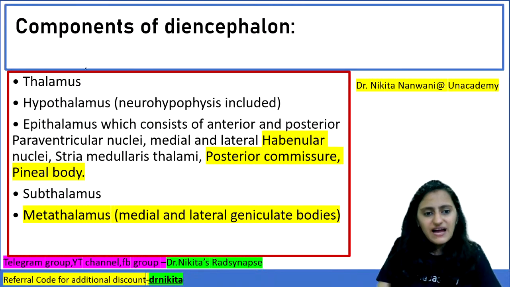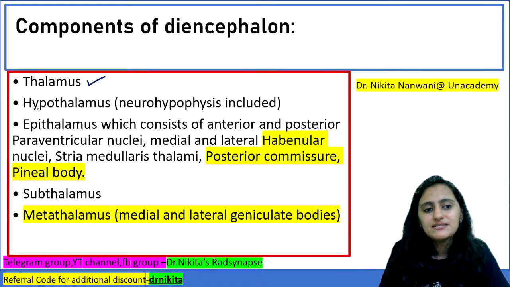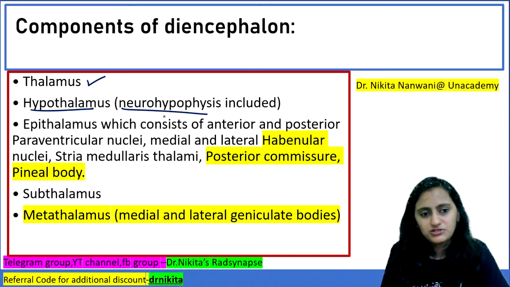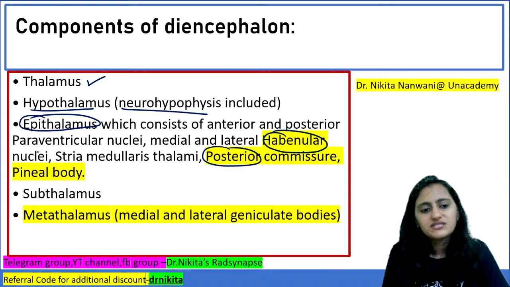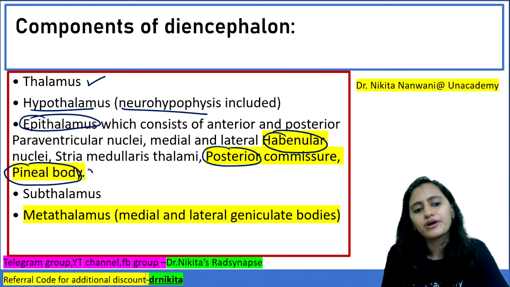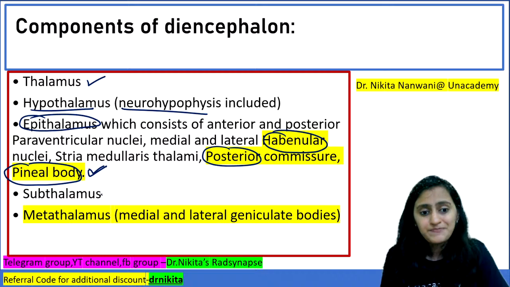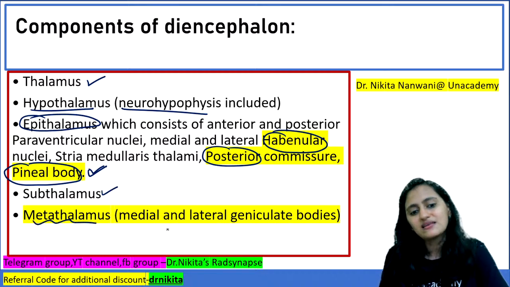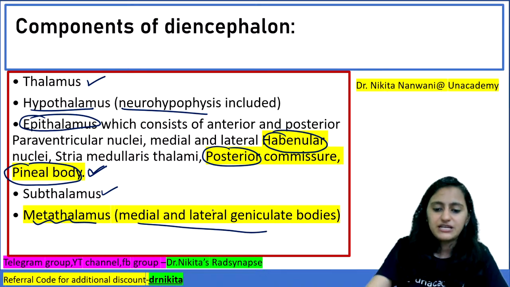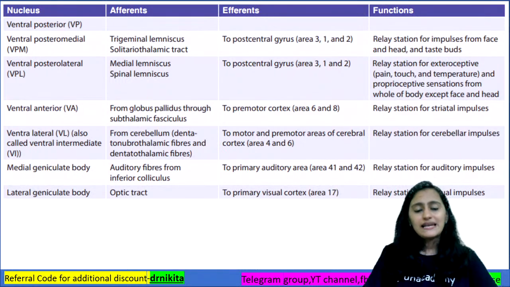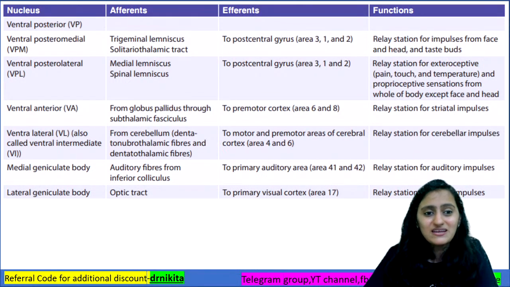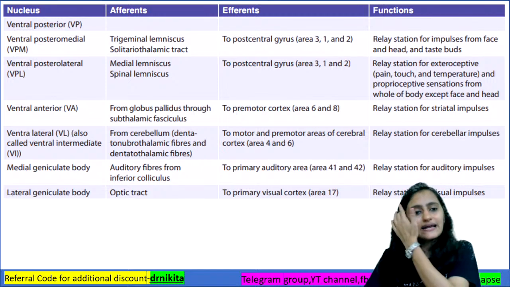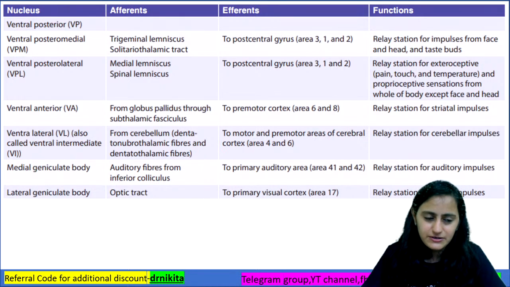So components of diencephalon: thalamus, hypothalamus along with the posterior pituitary. Epithalamus, we already saw, the most important to remember are the habenular commissure, posterior commissure and the pineal body. You have subthalamus, and in metathalamus you have medial and lateral geniculate bodies. Now coming to the most important part in thalamus, which is very confusing, your connections.